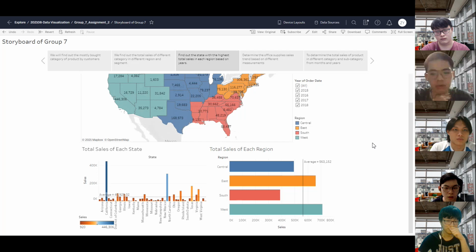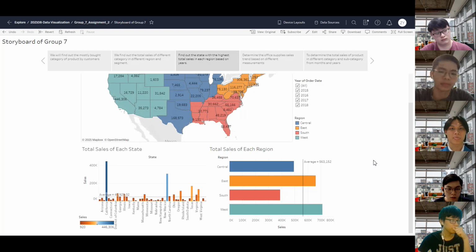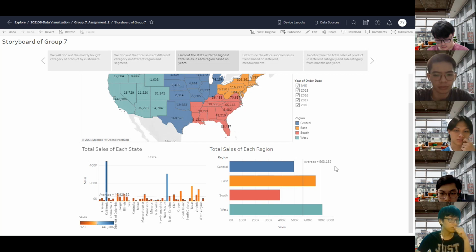Then move to the last graph, which is the total sales of each region. This graph shows the sales of all the regions. We can see there is an average line, meaning the average sales, which is 563,152.